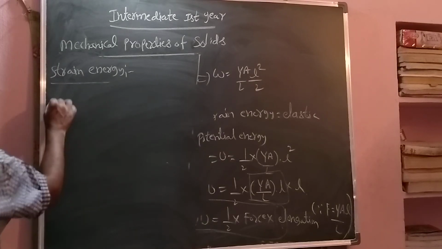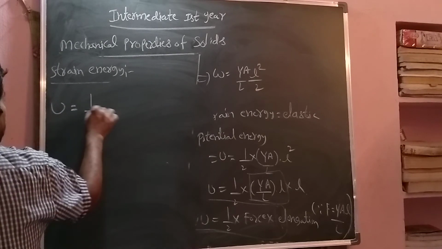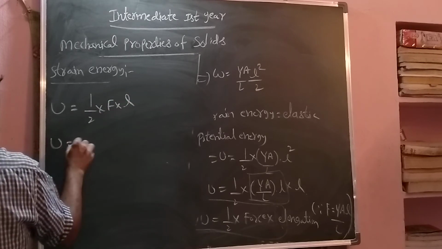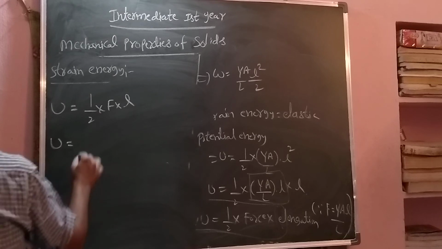Again small l by capital L into L, again L cancels, same thing. Now I write this as half into F by A into l by L, and in the remaining part A into L.